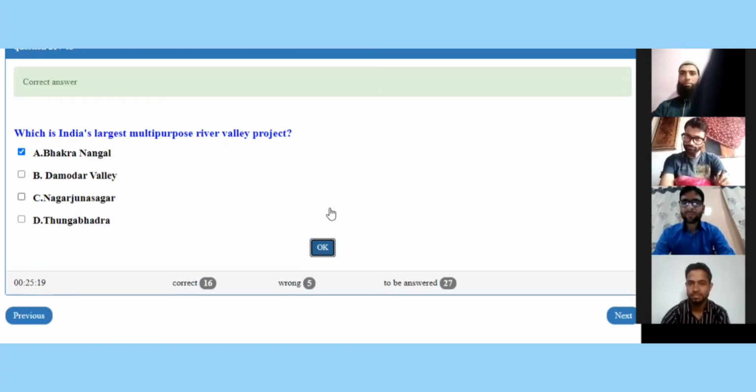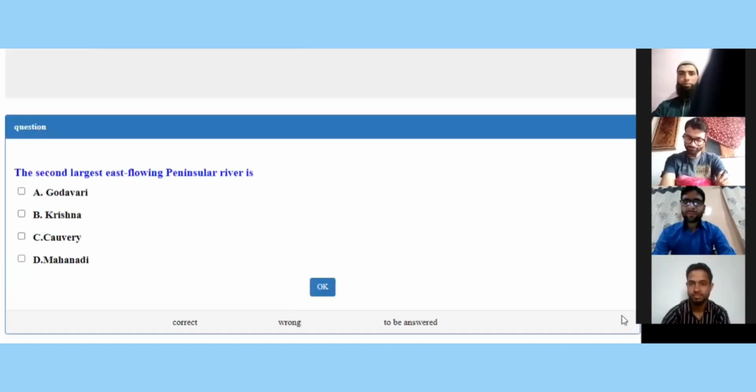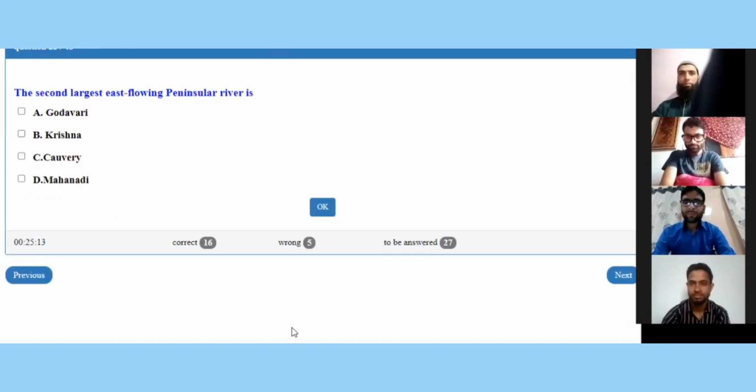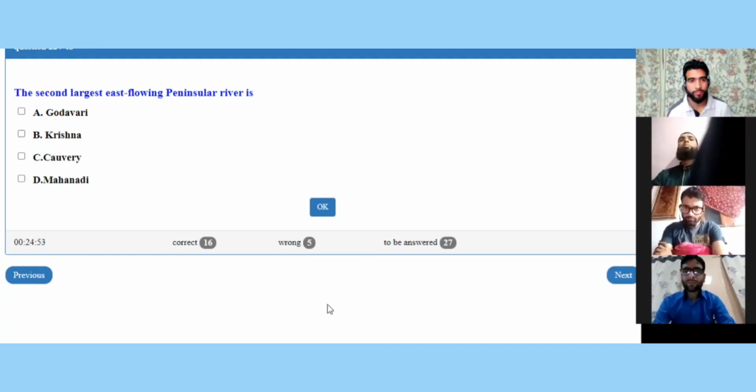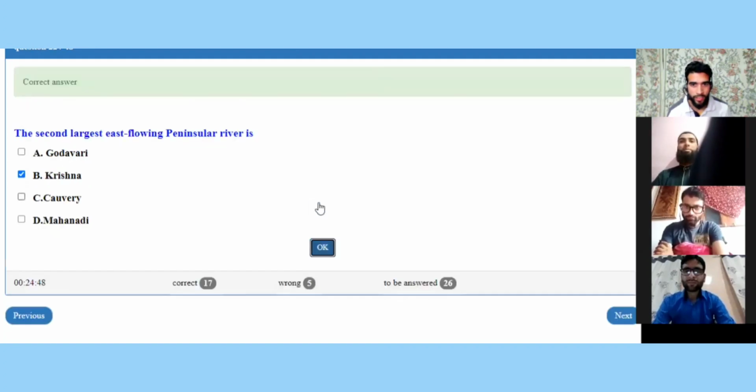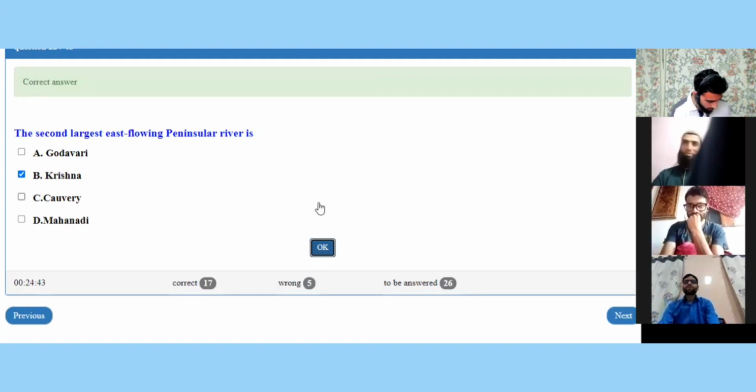The next question on the screen for Mr. Ejaz now. The second largest east flowing peninsular river is? Second largest. Godavari, Krishna, Kaveri, or Mahanadi? I think Krishna. Krishna, let me log the answer. Yes, it is the right answer. So you have got 4 more points for answering this question.